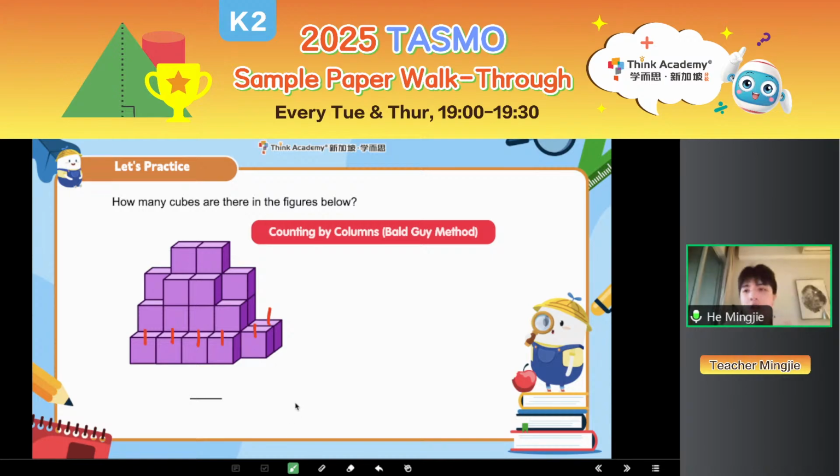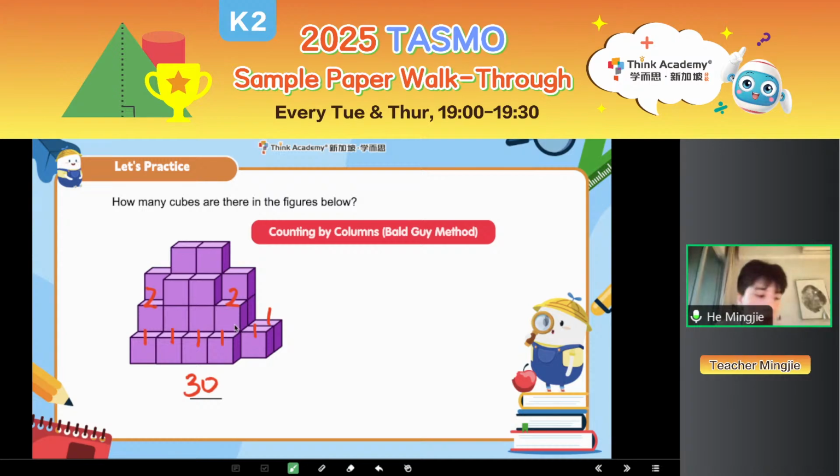Okay, so very good. So let's go through it together, all right? So I already saw some answer. The correct answer is 30. Very good. How do you get 30? All right, so let's do it together. So after we label the 1, we should go label the 2, right? How many columns we should label as 2? Can you all tell me how many columns I should label as 2? 2 column, right? Very good. So here I should label as 2. And here on the top, I should also label as 2.